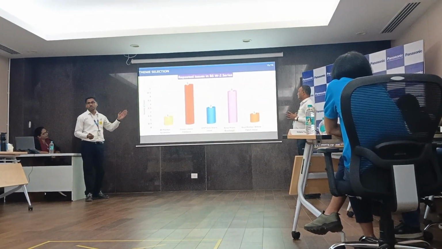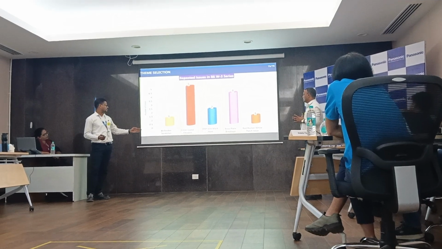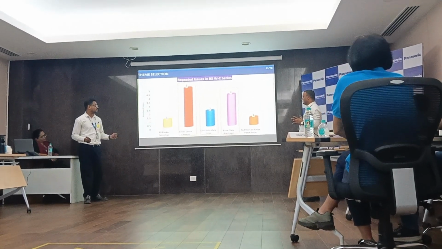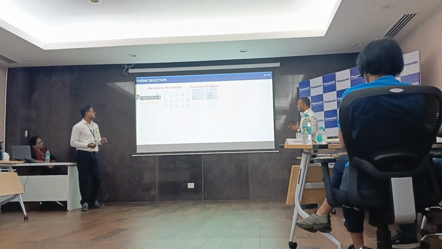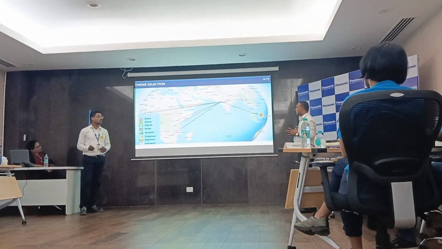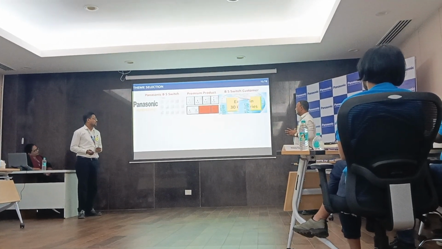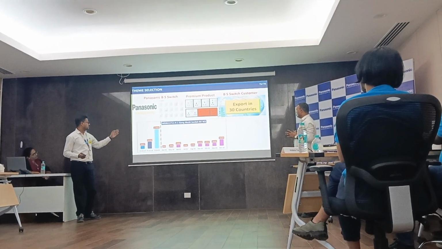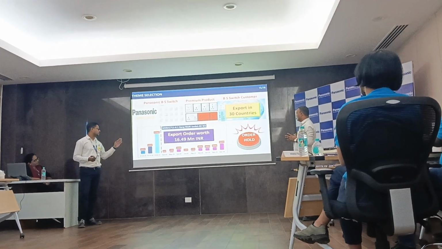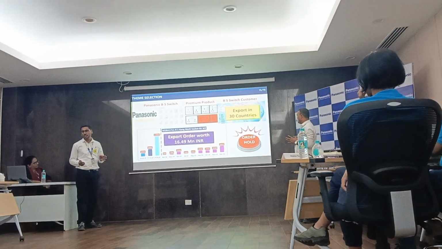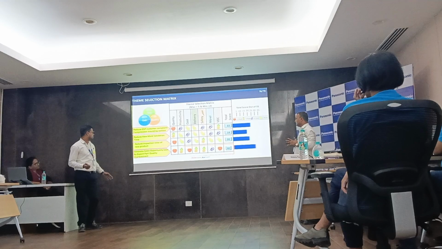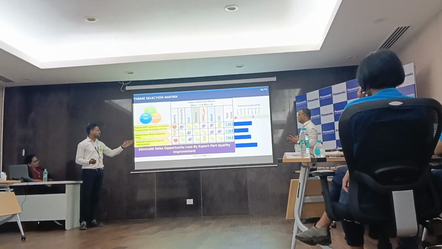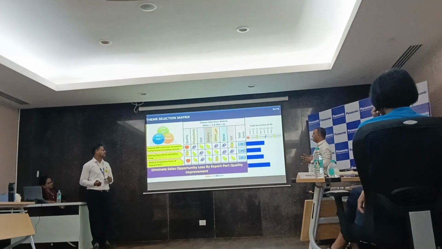As shown in the graph, we receive frequent complaints of reported parts like cover loose fitment, OSP sink mark issue and breastplate breakage. BS is our premium segment. We export our parts to 30 countries. As shown in the graph, a BS one-gang multi-socket order worth 16.49 million INR is on hold. It's a sales opportunity loss. So that's why we selected eliminate sales opportunity loss by export part quality improvement.